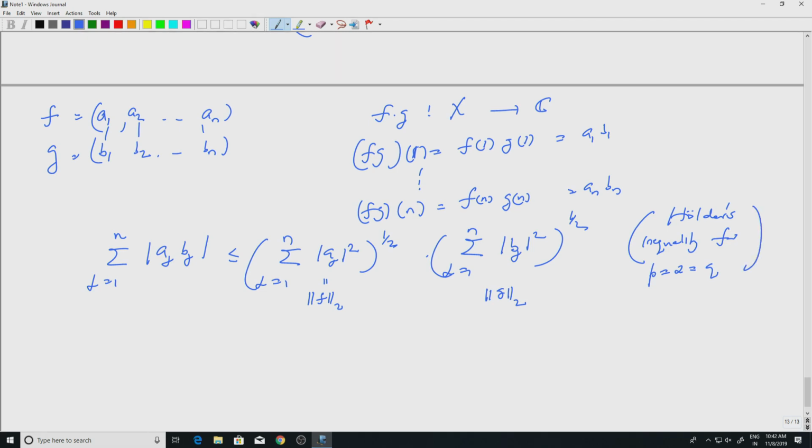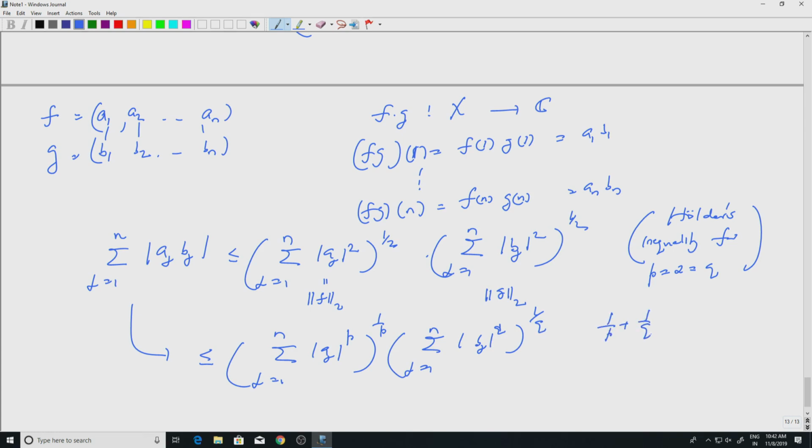In general we have this to be less than or equal to the summation j equal to 1 to n of mod aj to the p, to the 1 by p, and the summation j equal to 1 to n of mod bj to the q, to the 1 by q, right, where 1 by p plus 1 by q equals 1, with p, q strictly between 1 and infinity. If one of them is infinity, you take the maximum out, right.